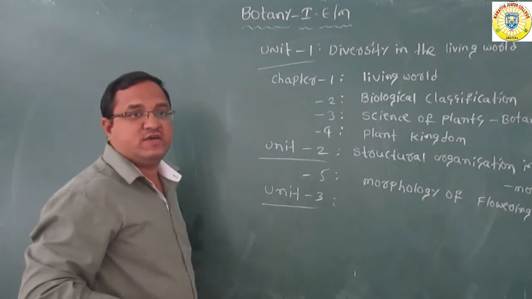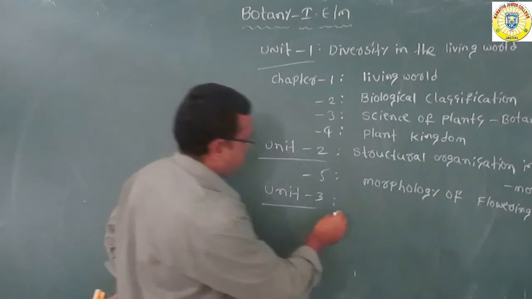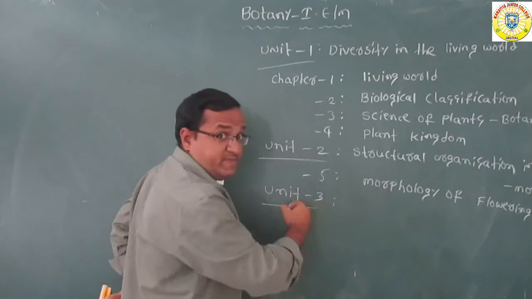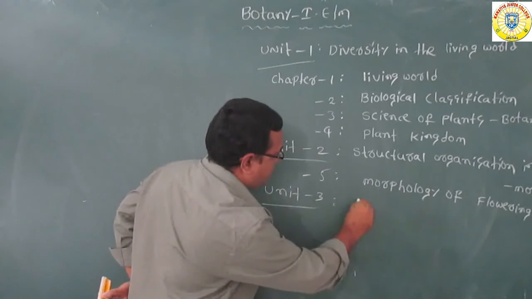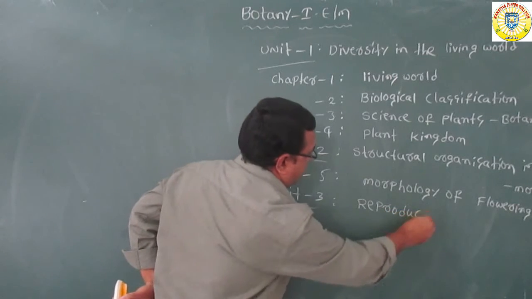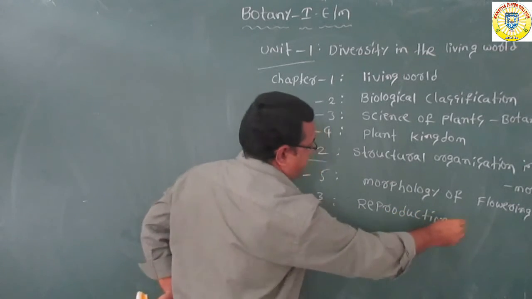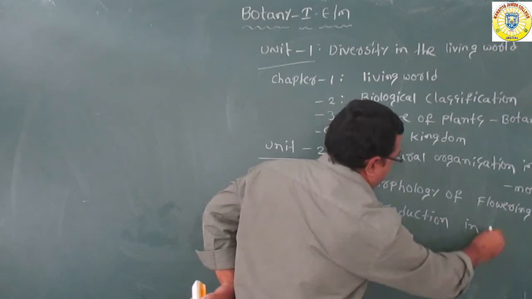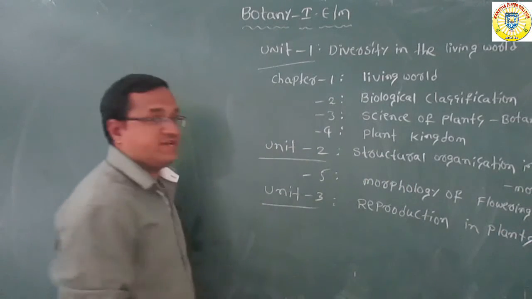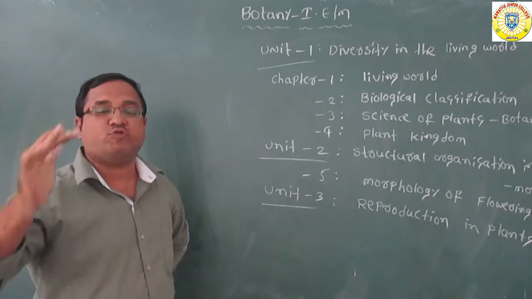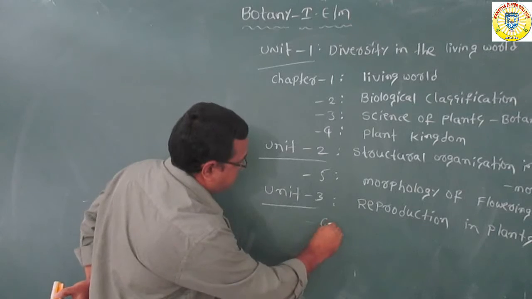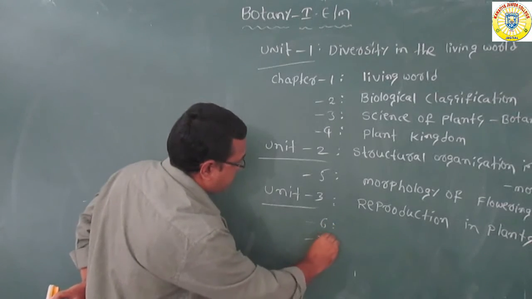The third unit is reproduction in plants. This third unit includes 2 chapters, chapter number 6 and chapter number 7.